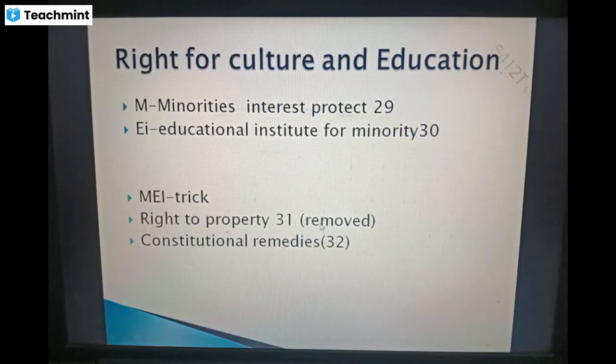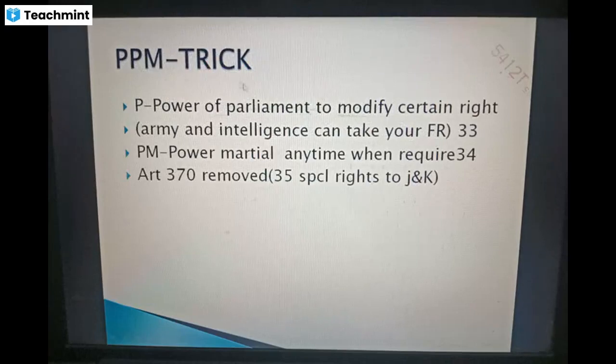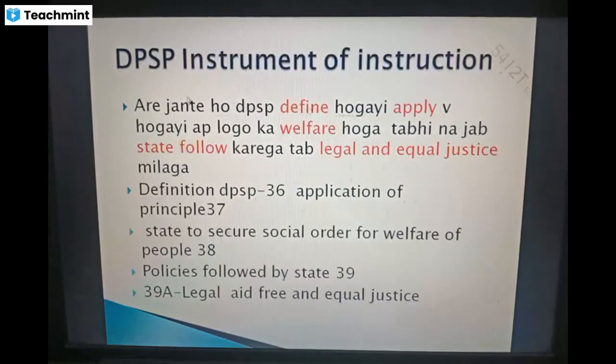Right to property, 31, is removed. Constitutional remedy is article 32, then PPM trick: power of the parliament to modify certain rights, army and intelligence can take away your fundamental rights, article 33, PM martial power, and 35, the special right for Jammu Kashmir, so that is removed under article 370. Next, DPSP: define, instrument, DPSP 36 to 51, remembering all the articles.